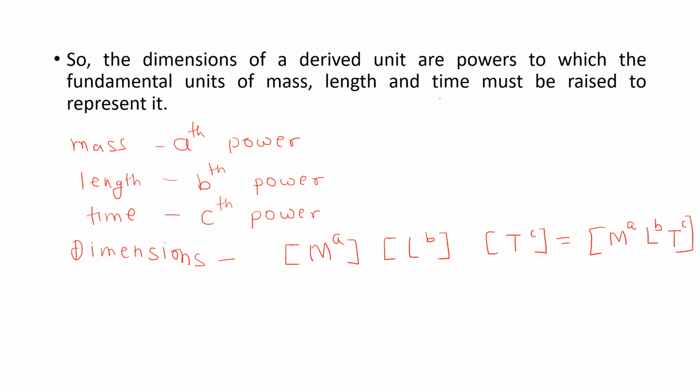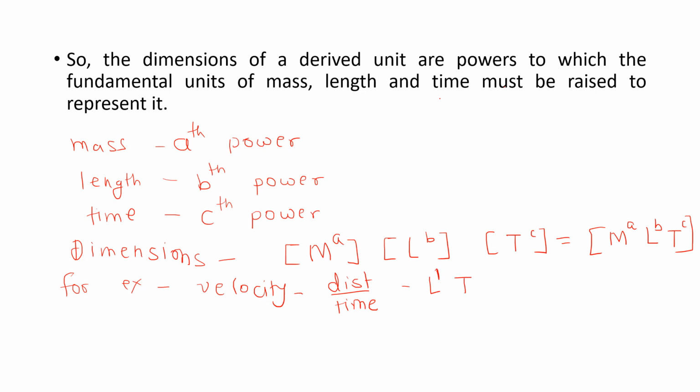So, for example, we will take one more example, say velocity. Velocity depends upon distance upon time. So what will be the dimensions? It depends upon distance. It is length raised to power 1.